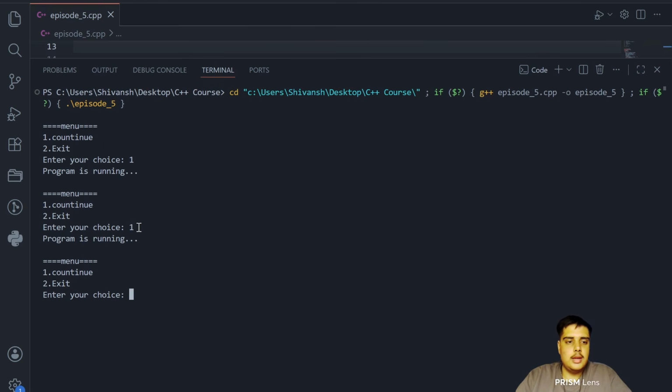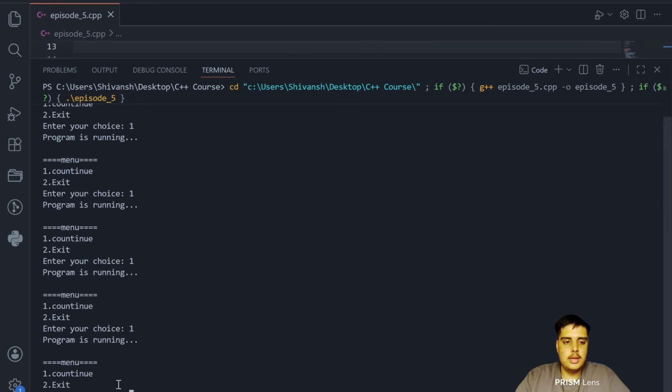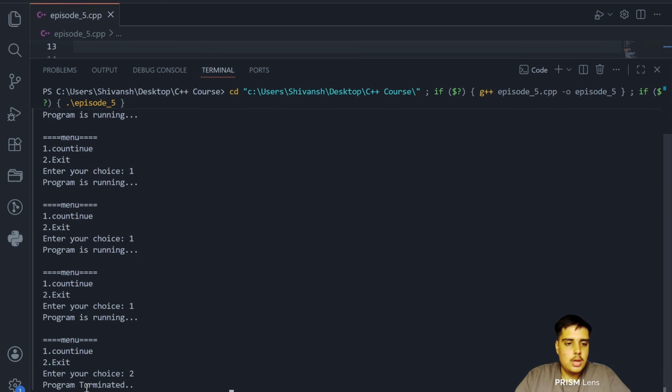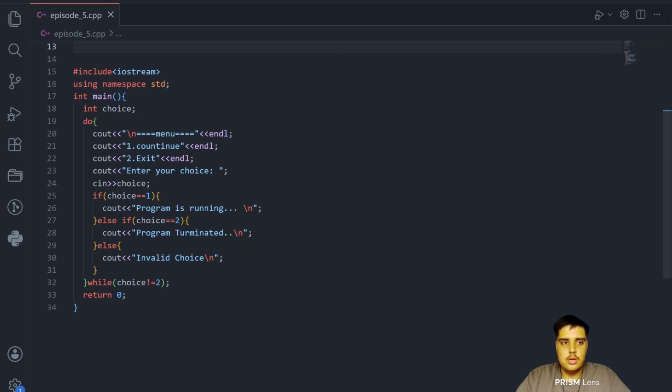If I enter 1 again, it comes again, and it continues. And when I say 2, it will simply say program terminated and done. So that's our code for this.